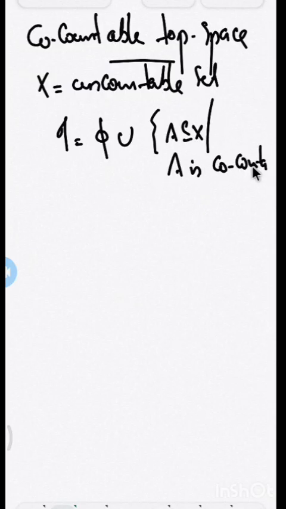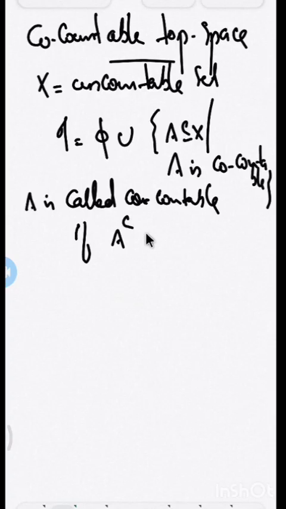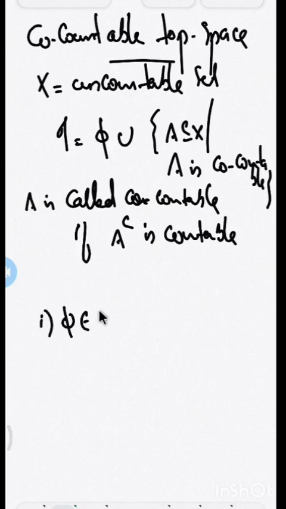What is a co-countable subset? A set A is called co-countable if its complement A complement is countable. Actually, this is similar to the cofinite topology. So in a similar manner to the cofinite topology, we can prove that by definition itself the empty set belongs to our tau.